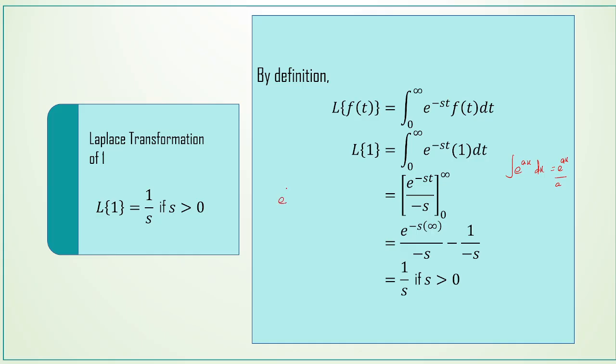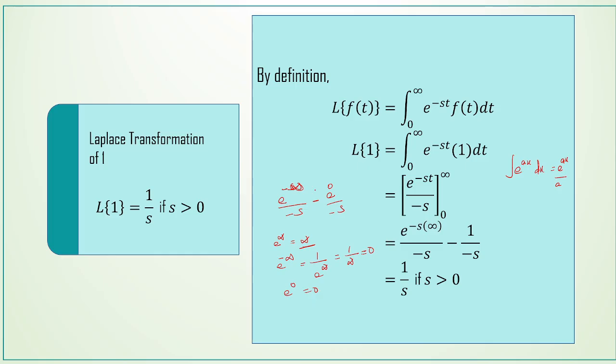So e power minus s into infinity, because we are substituting the limits for t. So e power minus infinity by minus s, and then lower limit e power 0 by minus s. And we know that e power infinity is equal to infinity. And then e power minus infinity can be written as 1 by e power infinity. Now e power infinity, already we know that it is infinity. So 1 by infinity is 0.